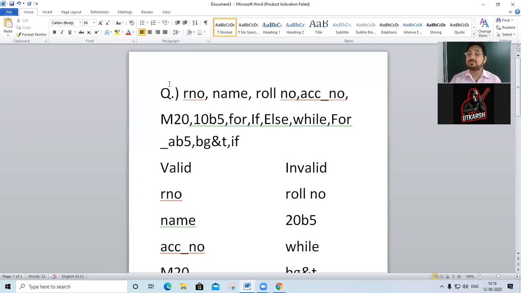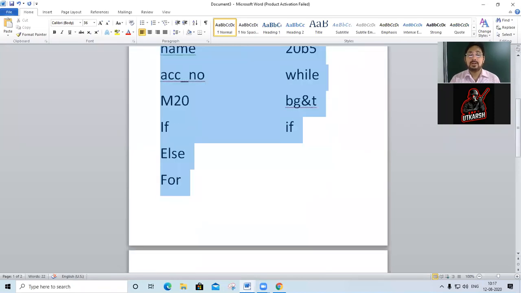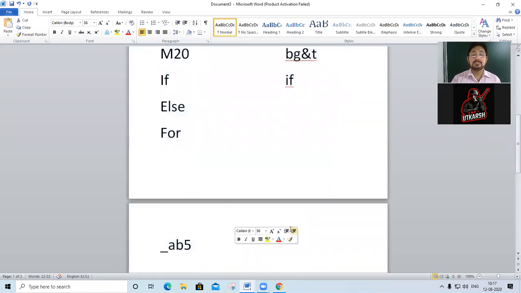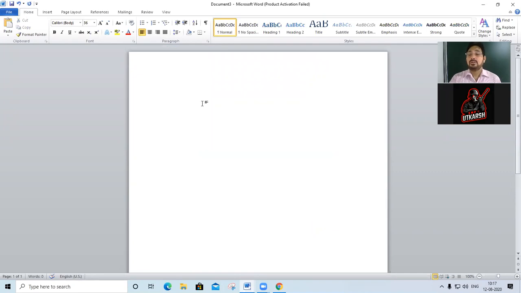A variable can change its value during execution of a program. In Python, a variable is declared when we initialize some value to it.